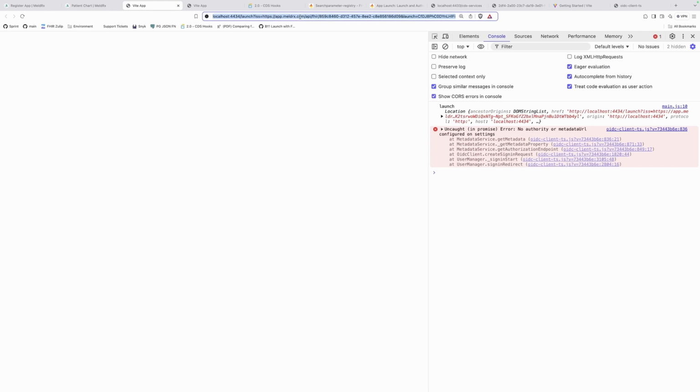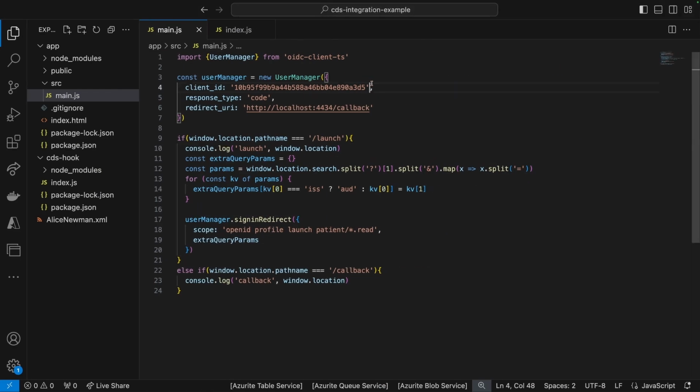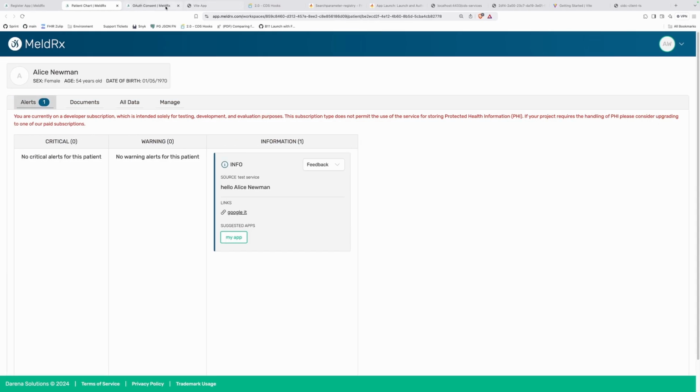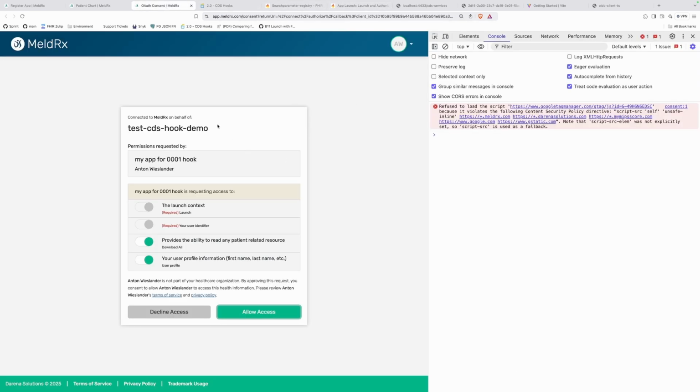I'll refresh this. I'm gonna go ahead and initialize this. So no authority. Aha. So I've not actually specified the authority. So back on here, authority, this URL, right? So where are we actually redirecting? So quite important. Looks like the URL is missing here now for some reason. That was a different screen. So here we are already being redirected to the consent screen, and you can see the information that we're requesting.